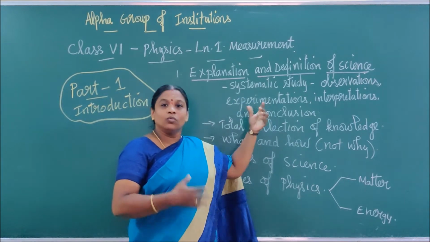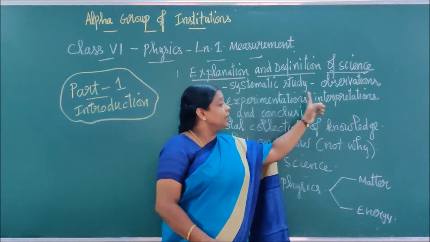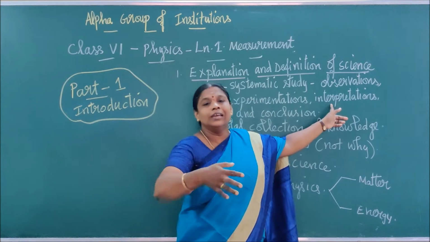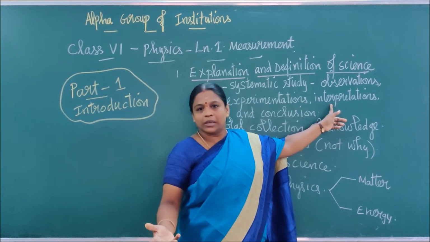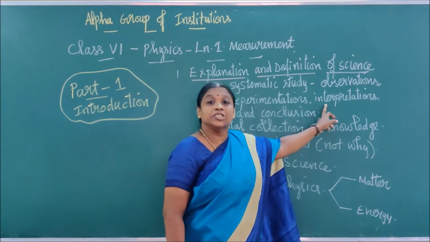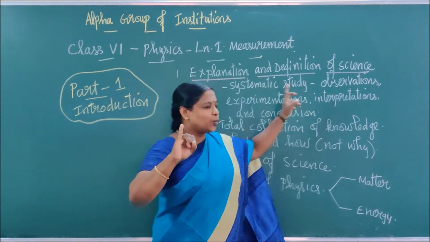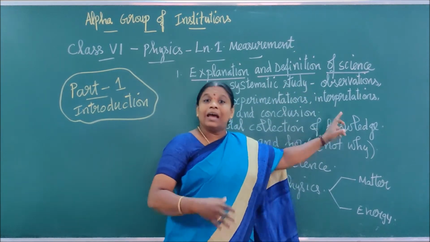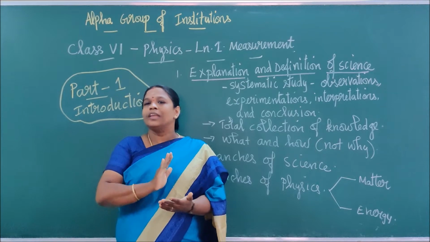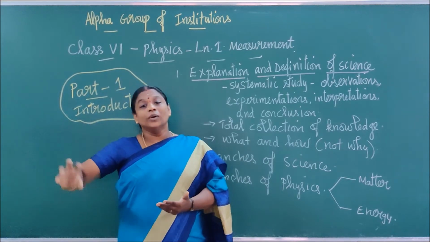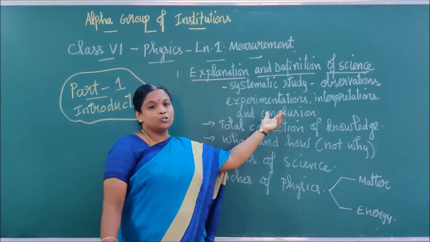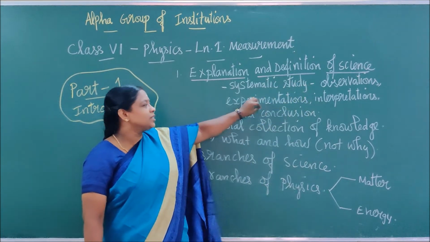Then, when we do it the first time, we will interpret: oh, this app is working like this. We can do these works in this app. These works we cannot do. So all this knowledge we will get. That knowledge we are getting is called interpretation. We observed, we experimented, we interpreted. After that, we will come to a conclusion: this is what we can do with this app. After this, we can go on to further things. So we started with observation and ended with conclusion. So this is systematic study.